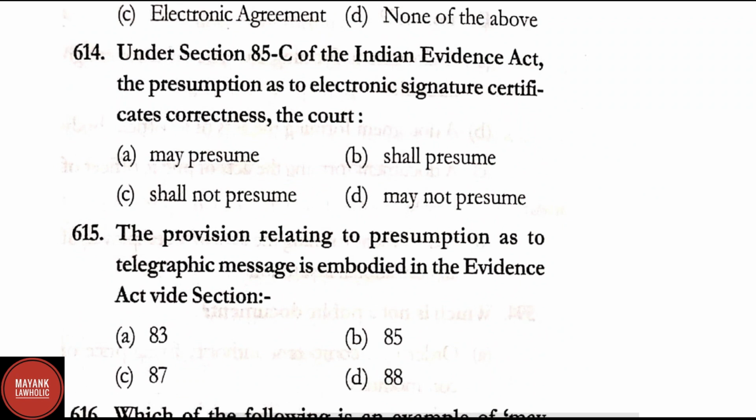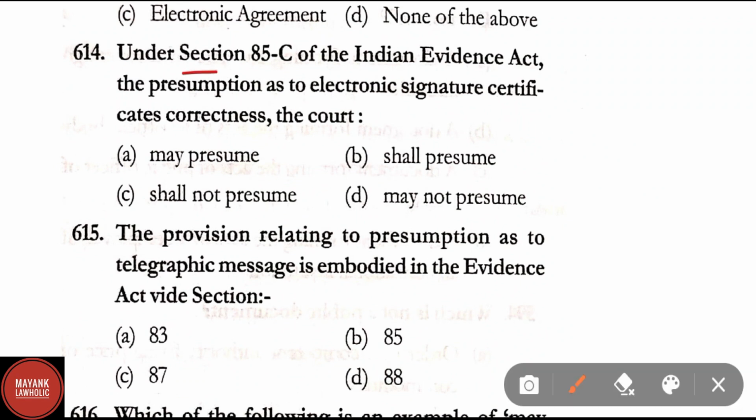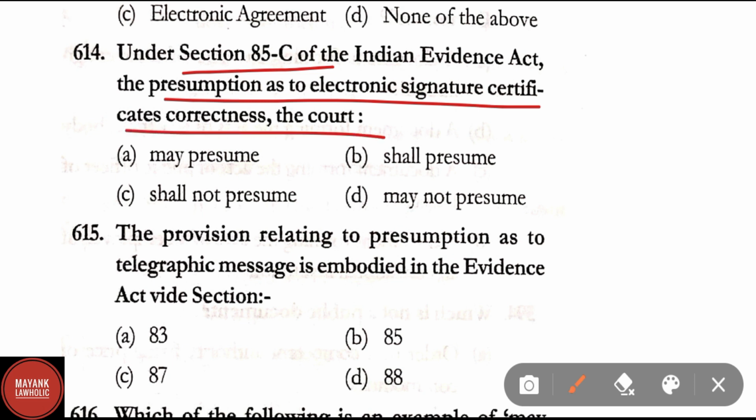Question number 614. Under section 85C of the Indian Evidence Act, the presumption as to electronic signature certificates correctness, the court may presume, shall presume, shall not presume, may not presume. Correct answer is option B, that is shall presume.